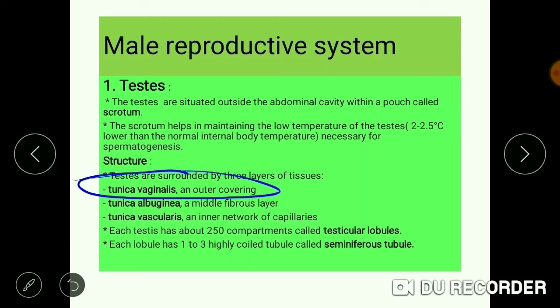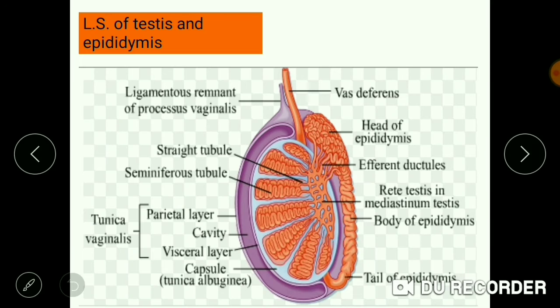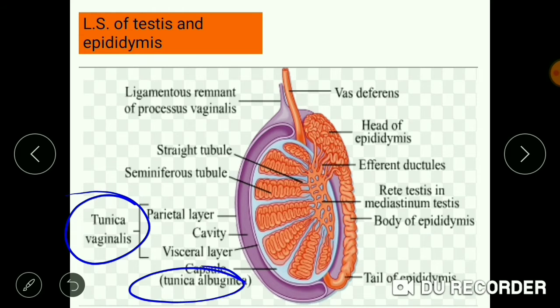Tunica vaginalis is the outermost covering. Tunica albuginea is the middle covering, while tunica vasculosa is the inner network of capillaries present inside. This is the tunica vaginalis outer covering, tunica albuginea in the middle, and the vasculosa present inside, containing the tuft of capillaries. Now we'll talk about how the internal structure of the testis is formed.